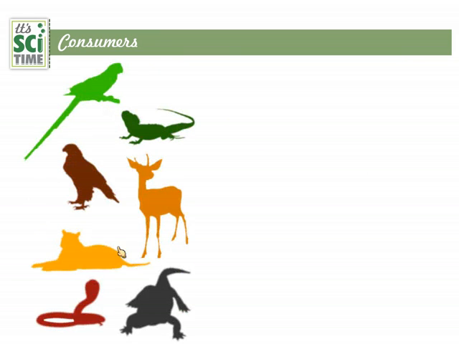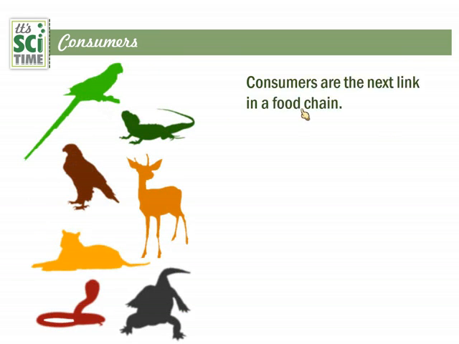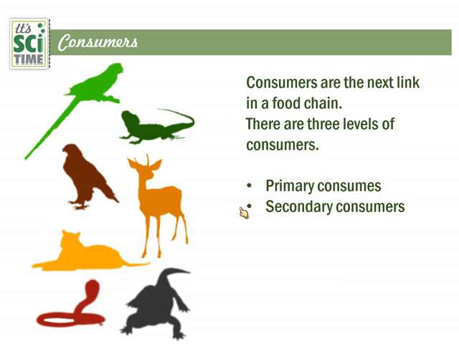Consumers, they are the animals. Consumers depend on the food produced by the plants, and in a food chain, the next link is the consumers. There are three levels of consumers: primary consumers, secondary consumers and tertiary consumers. Let's discuss which ones are the primary consumers.